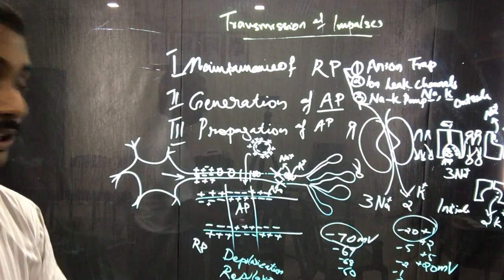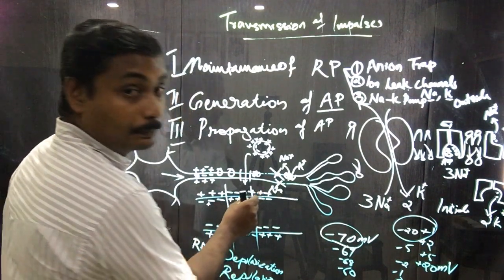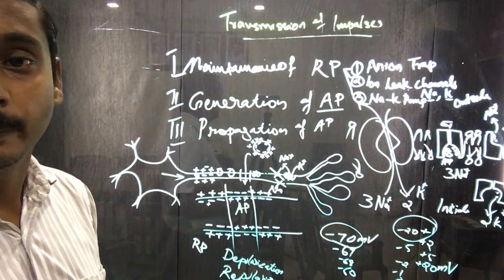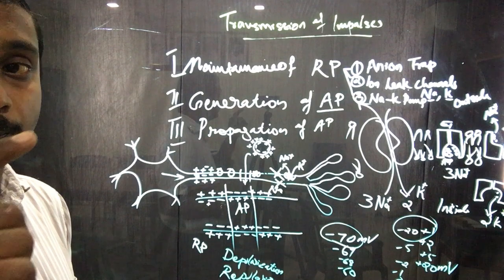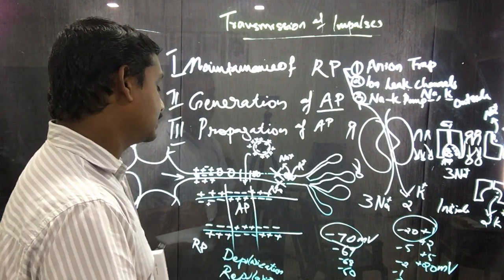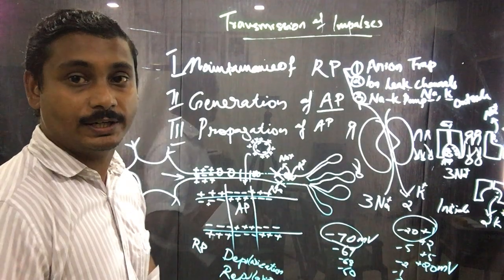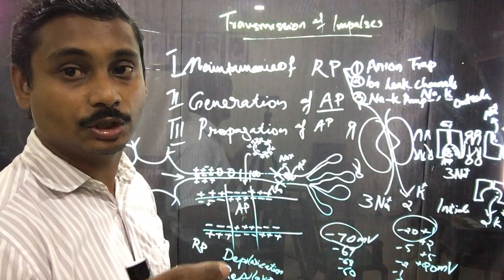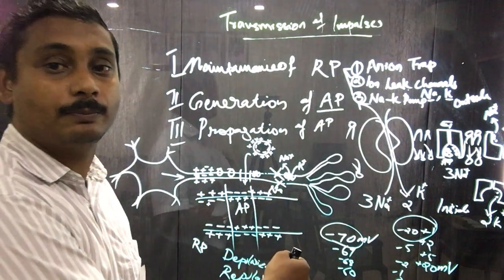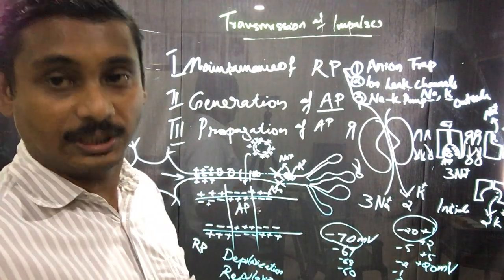This junction part acts as a mini circuit. That is the area where the electric change rapidly occurs from depolarization to repolarization, in other words, from the resting membrane potential to the action potential.